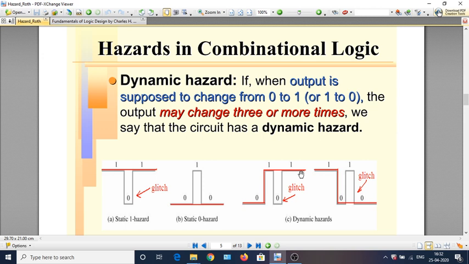So this mode of operation, where only one variable can change and changes in other variables are allowed only after the transients die out, is called the fundamental mode of operation. Henceforth we will only deal with the fundamental mode of operation of the circuit.